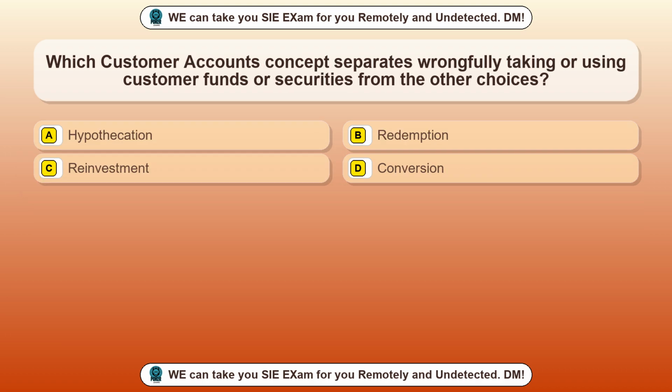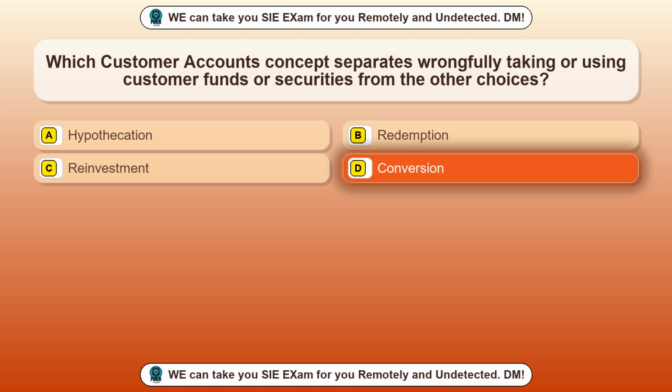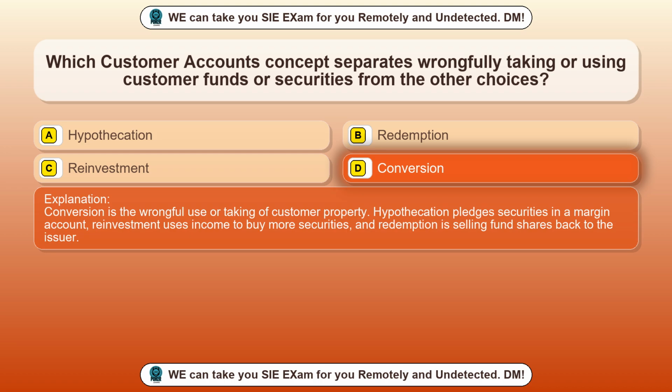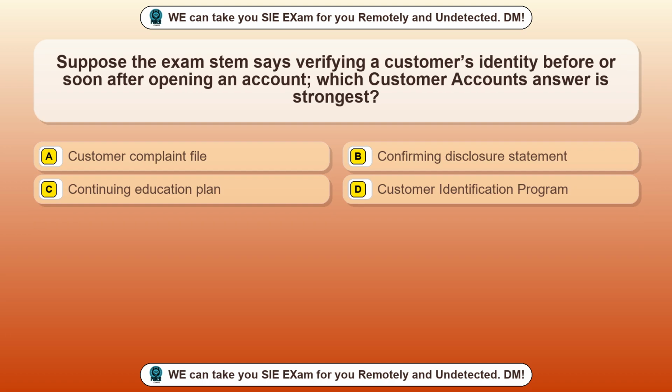Question 44. Which customer accounts concept separates wrongfully taking or using customer funds or securities from the other choices? Option A, hypothecation. Option B, redemption. Option C, reinvestment. Option D, conversion. The correct answer is option D, conversion. Conversion is the wrongful use or taking of customer property. Hypothecation pledges securities in a margin account, reinvestment uses income to buy more securities, and redemption is selling fund shares back to the issuer.